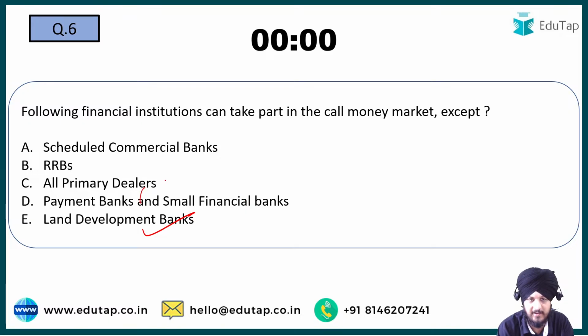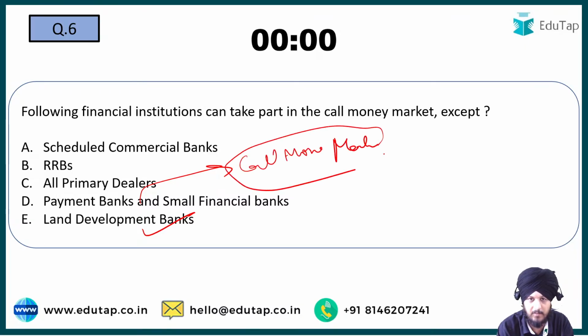Payment banks are permitted to participate in the call money market. Fine, they are allowed. If we talk about land development banks, they are long-term cooperative banks, and their main purpose is agriculture development. They provide agriculture development loans, and they are not somebody who would like to participate in the short-term liquidity,